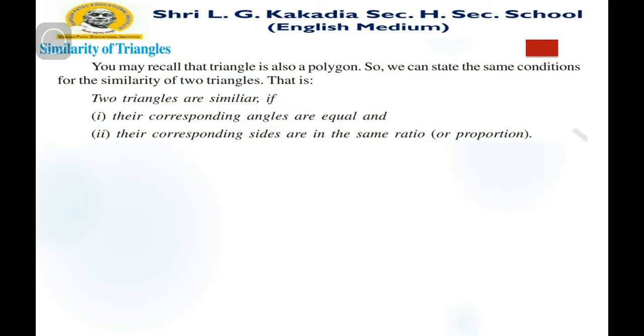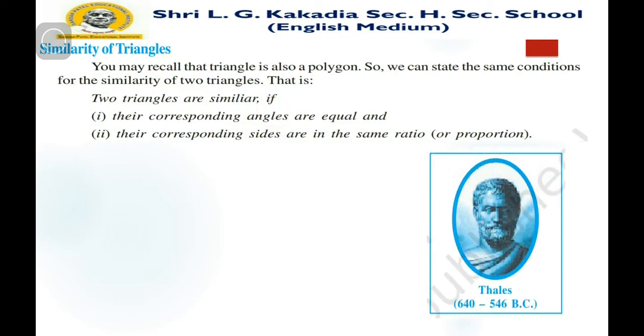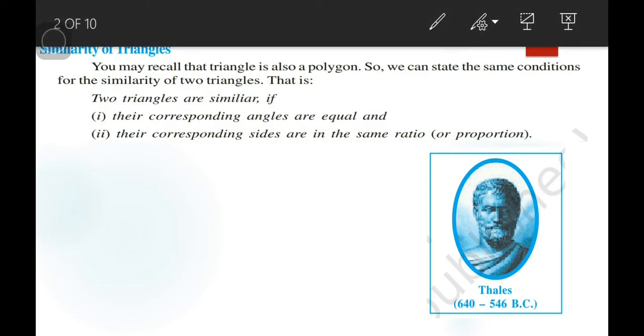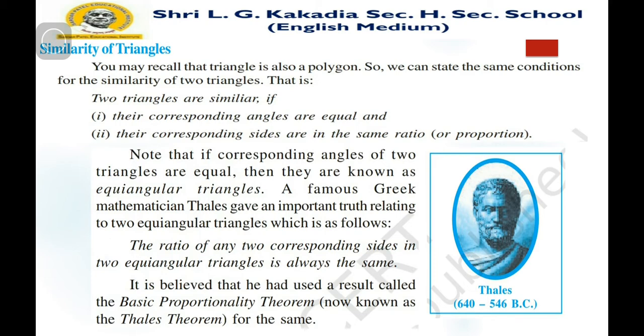Now one mathematician, Thales, also proved some theorems based on the similarity of triangles. For that, he considered, note that if two corresponding angles of two triangles are equal, then they are known as equiangular triangles.